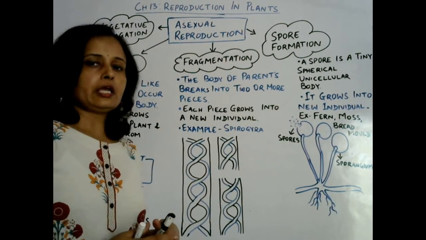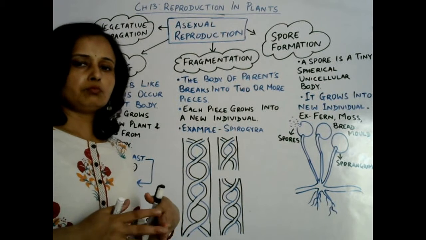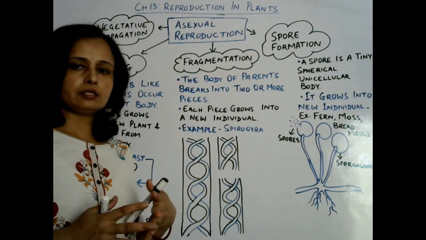Spore formation can be observed in fern, moss and many fungi like bread mold.